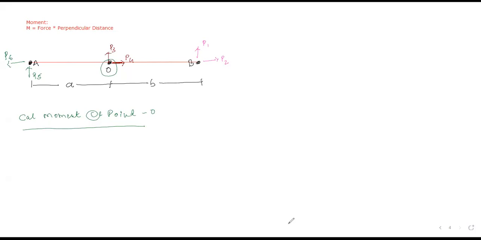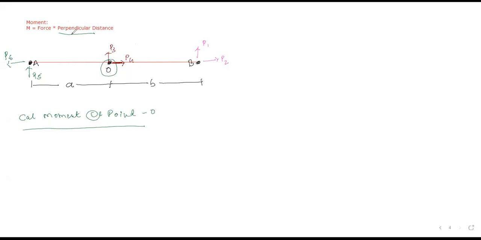I am not conducting this lecture for 2 or 3 students. I am conducting this lecture for 30 students, and it should be clear for all 30. Now, all of you agree your distance will be perpendicular. Yes or no? To calculate moment, we need a perpendicular distance from the equation. I have not discussed the definition, don't worry, but from the equation we need a perpendicular distance.